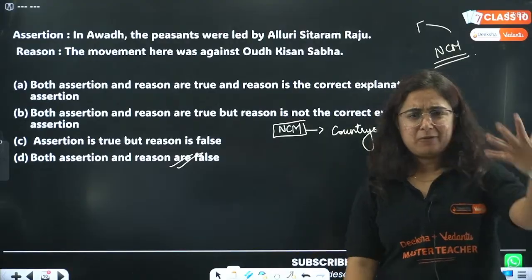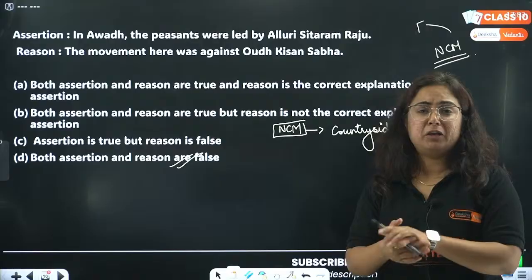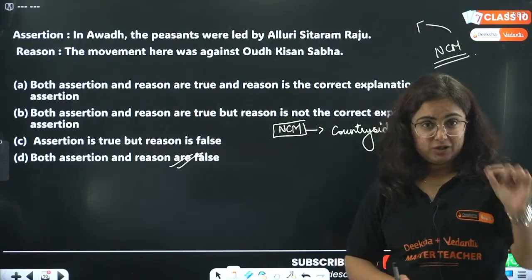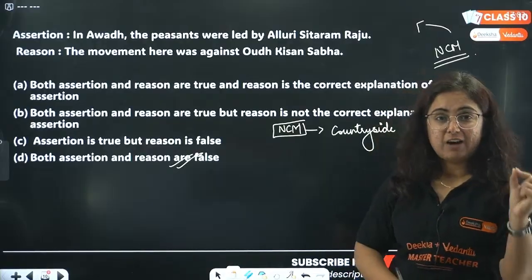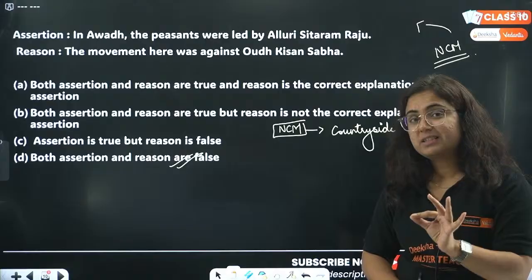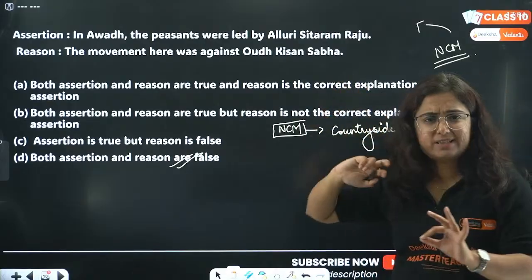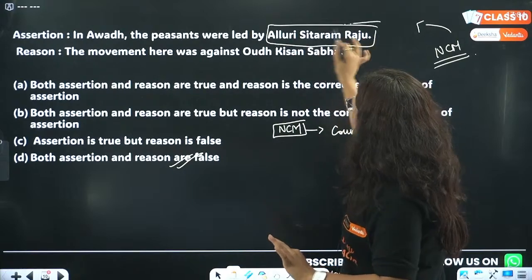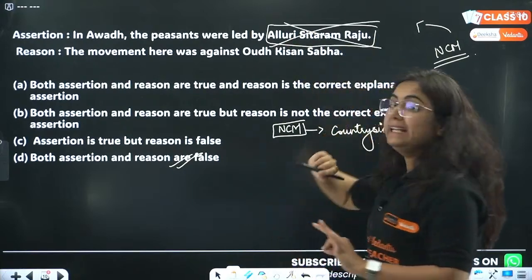The people were affected by chowkidari tax, revenue and a lot more things. Now what happened? In the Awadh region, the Awadh Kisan Sabha was made by a leader. And who was that leader? Was it Alluri Sitaraman Raju? No. Alluri Sitaraman Raju is a tribal folk hero in Andhra Pradesh.